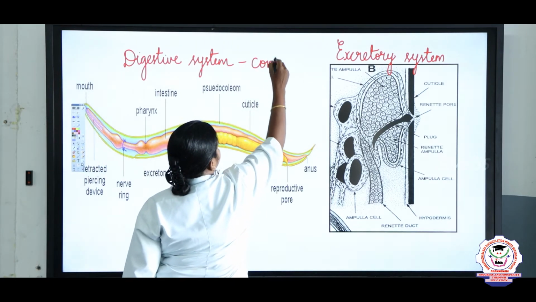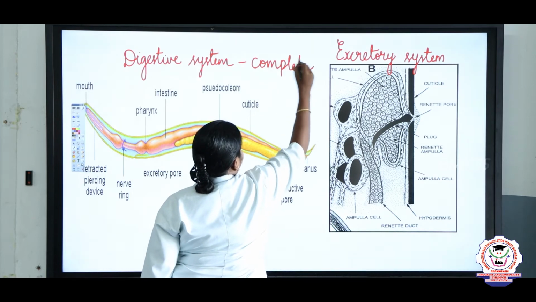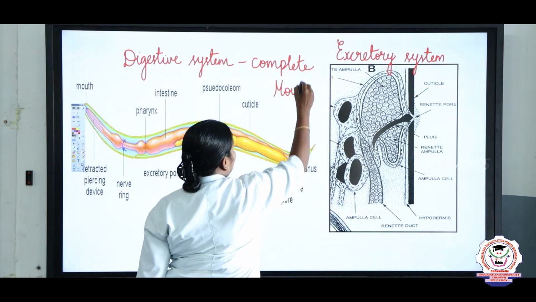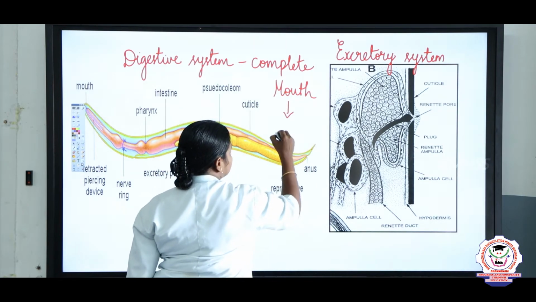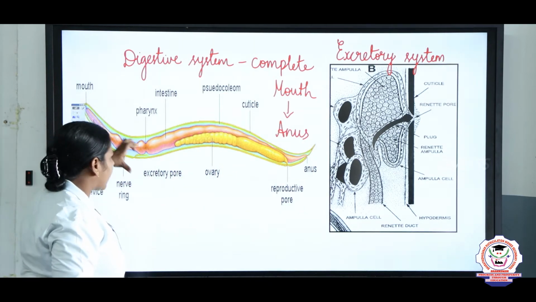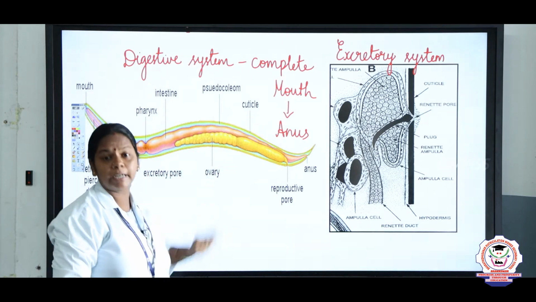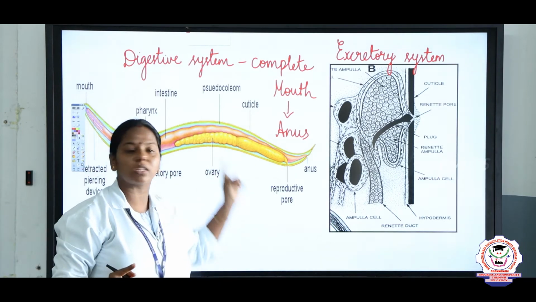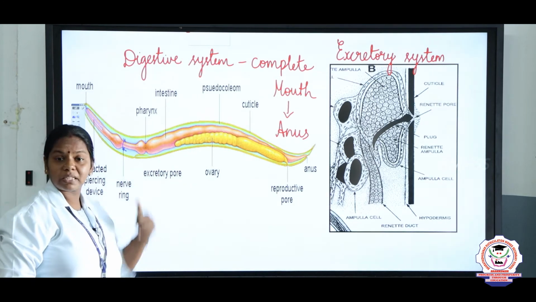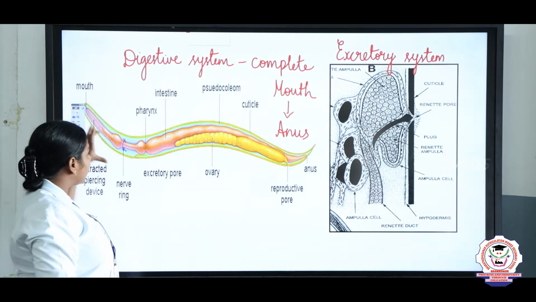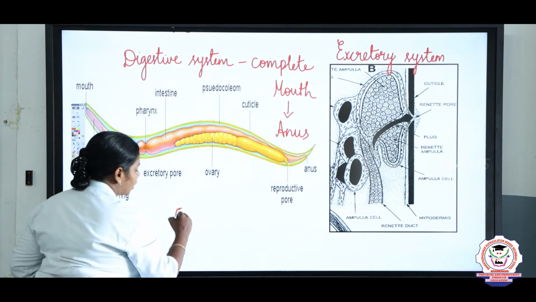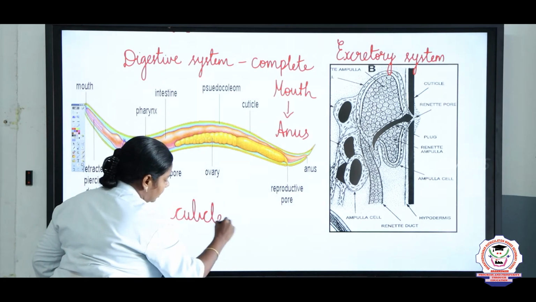When we say the digestive system is complete, the alimentary canal starts from the mouth and ends in the anus. It starts from the mouth, then pharynx, intestine, and finally ends in the anus, with two separate openings for the mouth and the anus. So we call the digestive system of Aschelminthes complete, and the entire body is covered by a substance called cuticle.